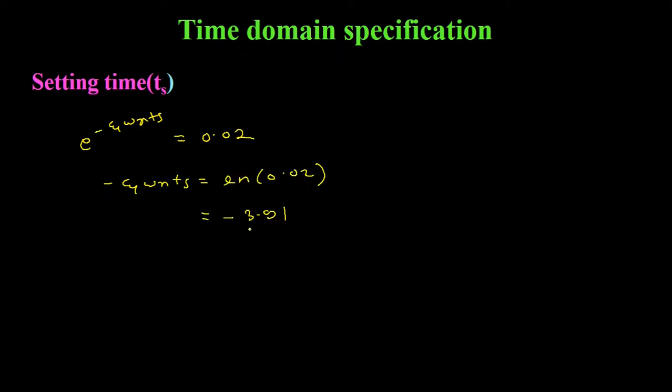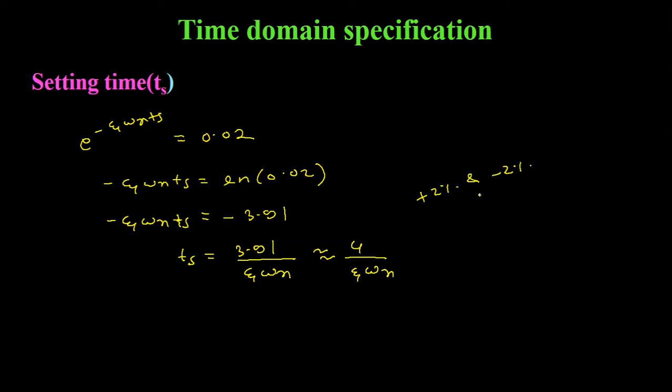Log of 0.02 is equal to minus of 3.91, which is equal to minus zeta omega n Ts. So from this equation, settling time Ts will be equal to 3.91 divided by zeta omega n, which is approximately equal to 4 upon zeta omega n. So here we have seen for both plus 2% and minus 2% tolerance, the settling time will be same, that is equal to 4 upon zeta omega n.